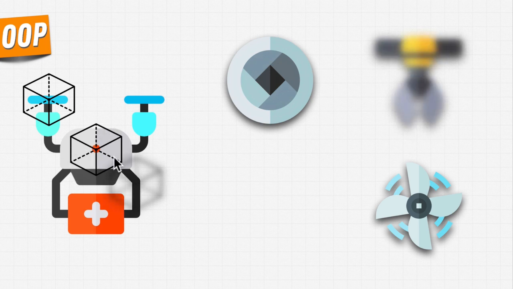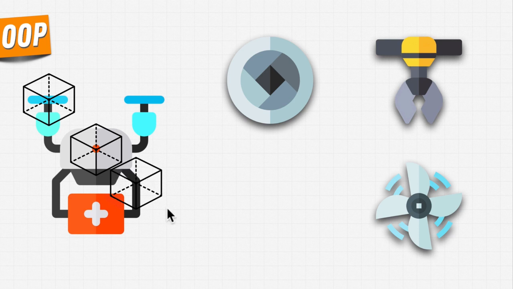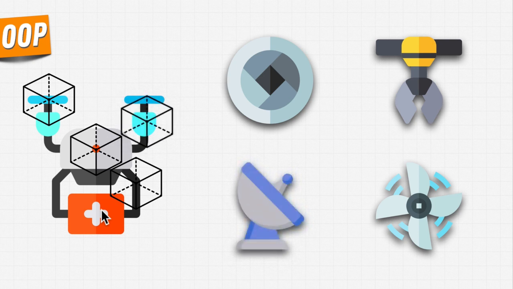Another developer can perhaps create the claws that hold the package. And then another developer might work on the signaling so that we're able to send signals from our drone to, let's say, Amazon headquarters and know where all our drones are. What we're doing here is breaking up functionality and data into different pieces that model the real world, into separate objects, so that different people can work on different parts and then we can just combine them afterwards.